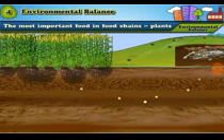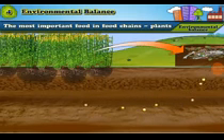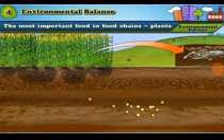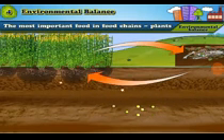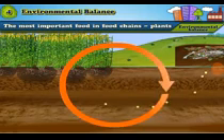When a plant dies, the remains decompose again. Nutrients are released in the soil. This is an important cycle of the environment. This cycle continues and the soil remains fertile due to the nutrients.